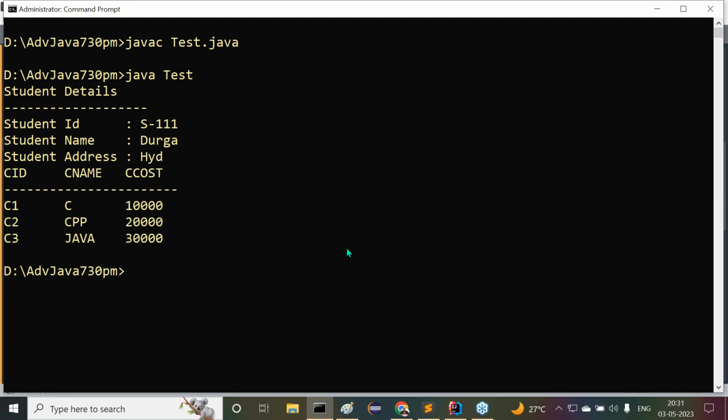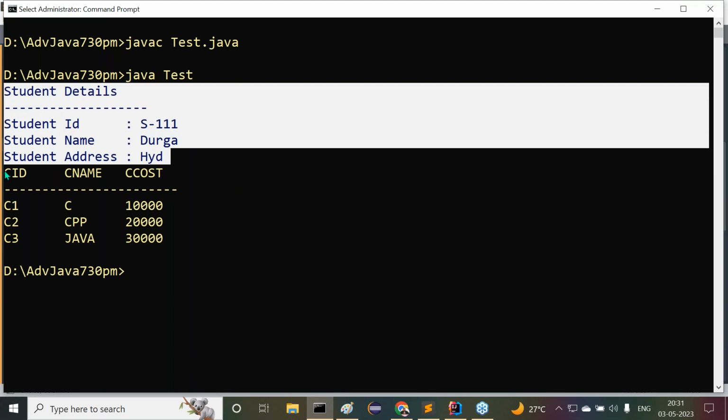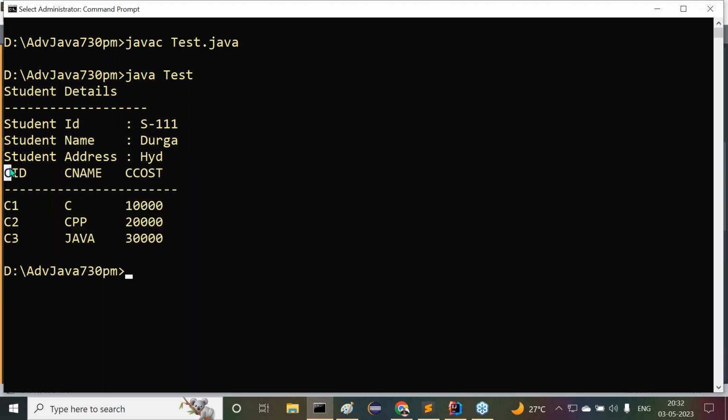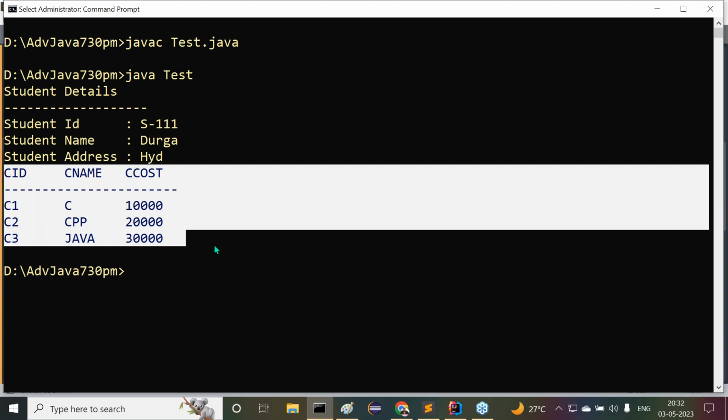What exactly the content here we are expecting now? The same data here we are able to get it clearly. Okay. See this, student details: student ID, student name and student address. Then courses details here we are getting in a table representation or not? Course ID, course name and course cost. All the data here we are getting now. See, in JDBC, always I'm going to display the table data in this format only. By using slash t and slash n representations only, I'm able to display this data clearly. Is that clear?